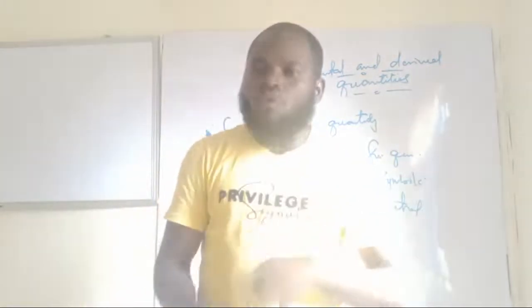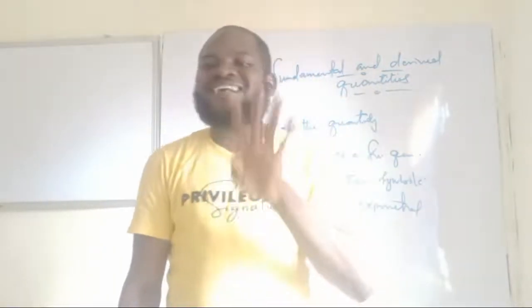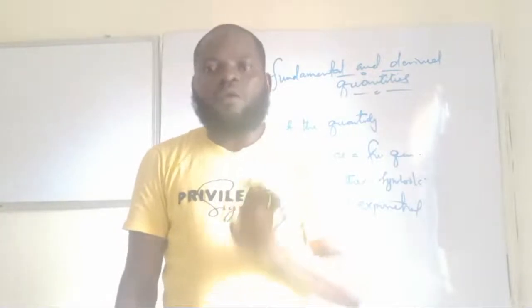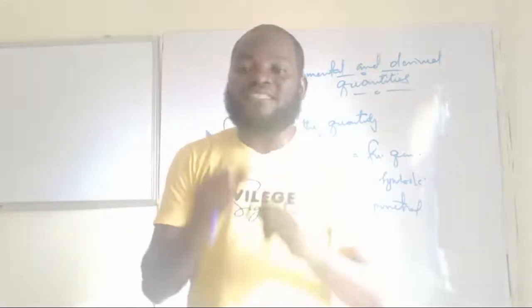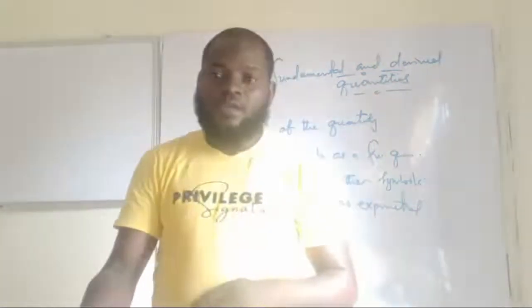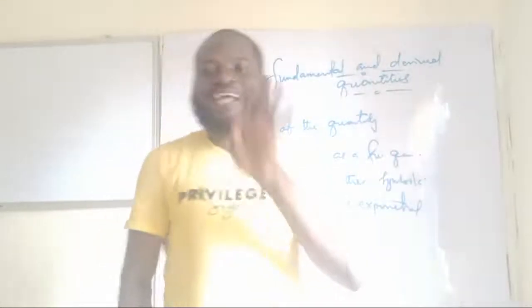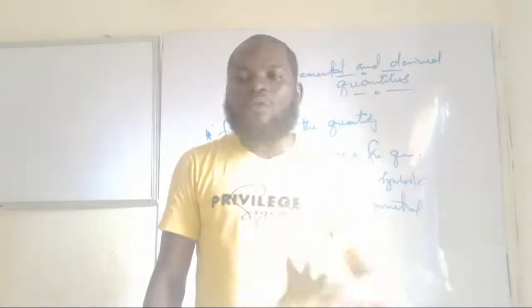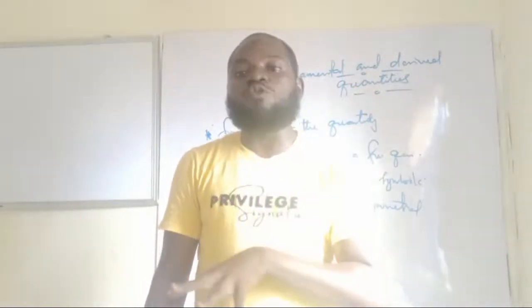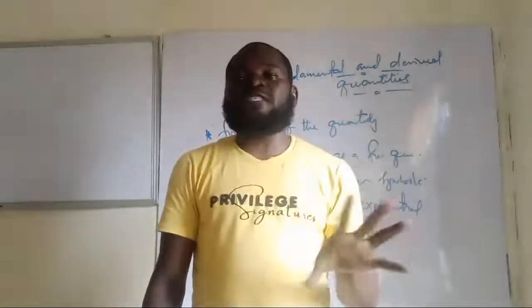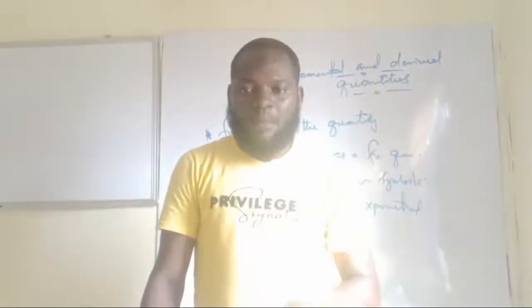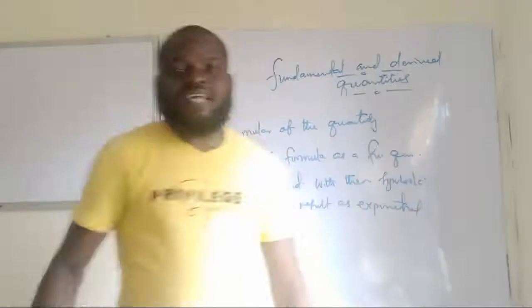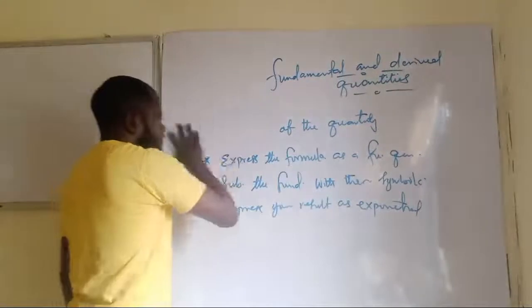Number 4, you express your answer as an exponential, that is, in index form. So those are the steps you need to take to have your accurate mark when dealing with dimension of a physical quantity. So let's take a look at an example on that.